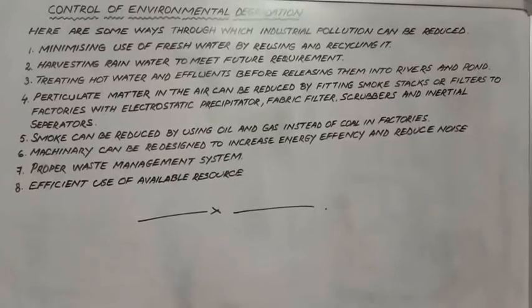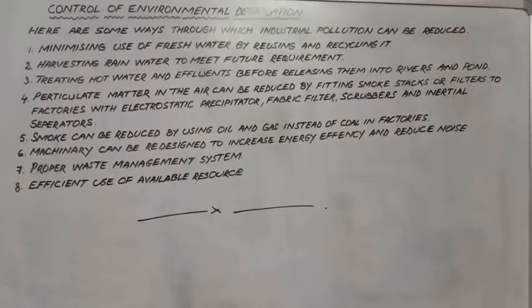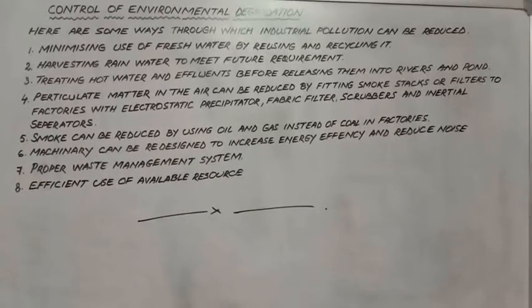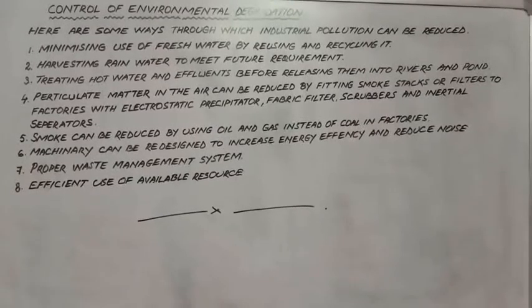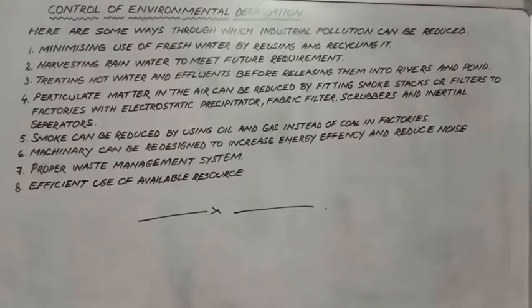Now we have seen large chimneys in the factories emitting heavy smoke into the atmosphere, and a number of chemicals and fine metallic particles float out with the smoke into the air, and they pollute the environment. And this can be reduced if we put in smoke filters, or electrostatic precipitators, fabric filters, scrubbers, inertial separators.